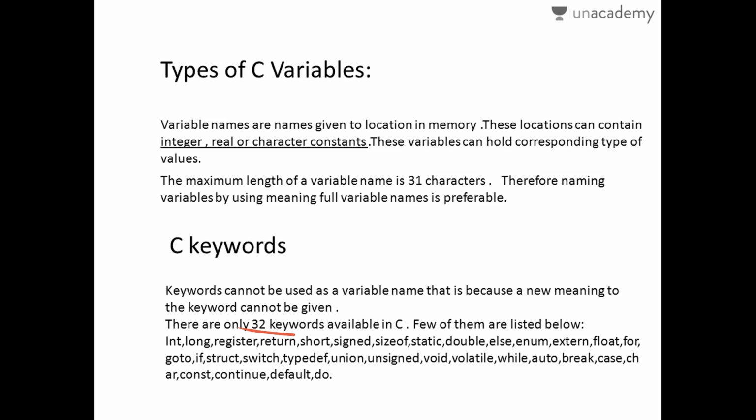Though few programming languages support these keywords can be used in any other language, but preferably we have to not use this keyword for any other purpose other than their meaning. Here I have listed few keywords, like you use break, case statements, if else, extern, float, and many more.